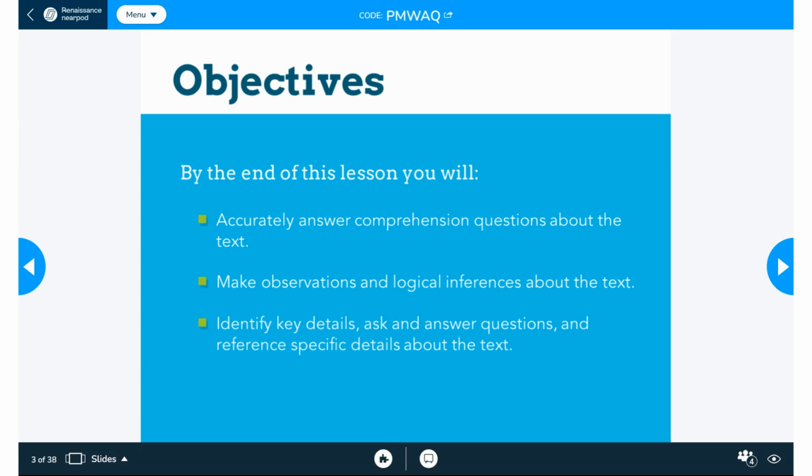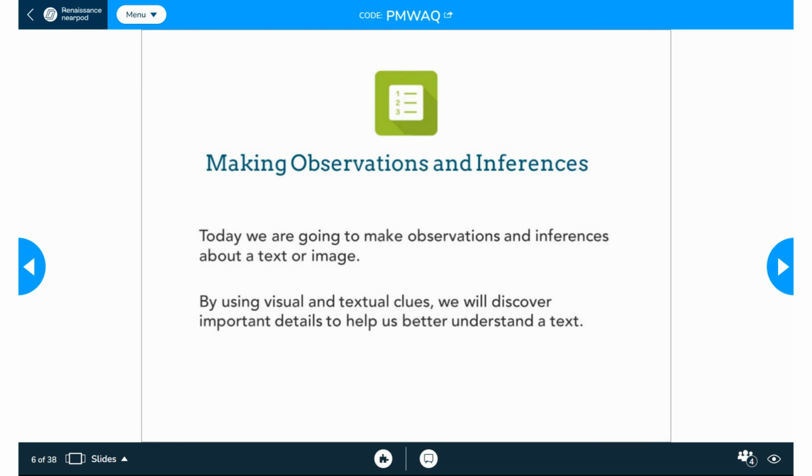So by the end of the lesson, the students will accurately answer comprehension questions about the text, make observations and logical inferences about the text, identify key details, ask and answer questions, and reference specific details about the text and the essential question. And then after that, I will discuss the differences between making observations and inferences.